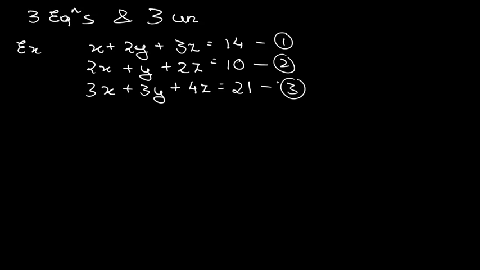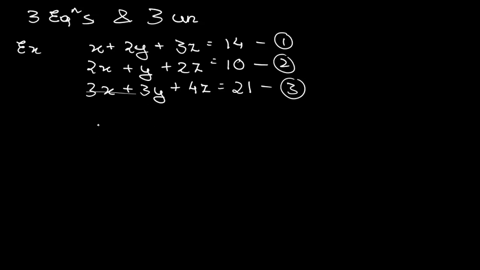Now what you can do, you can select equation number 1 and equation number 2 and you can eliminate one of the variables from them. Suppose I select 1 and 2, what I am doing, I am just multiplying this equation number 1 by 2. You can also do it something like this, that you just multiply this equation number 2 by 2, one and the same thing. Okay, no problem in that also.